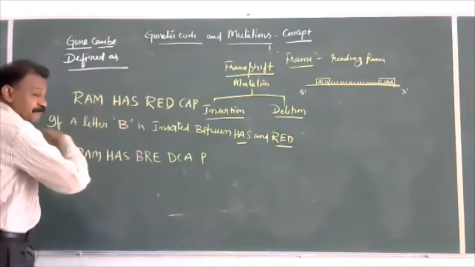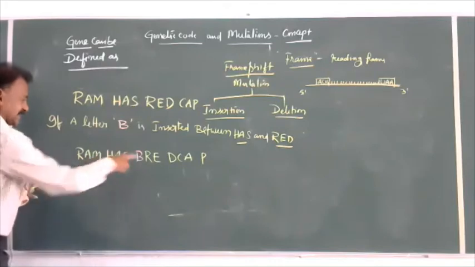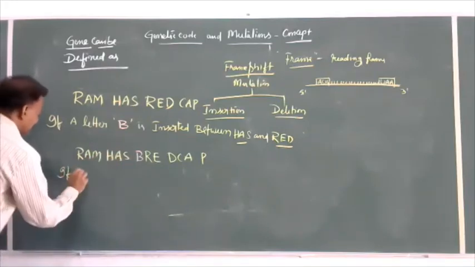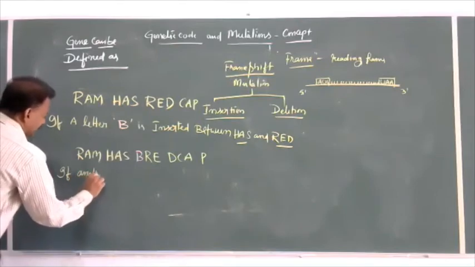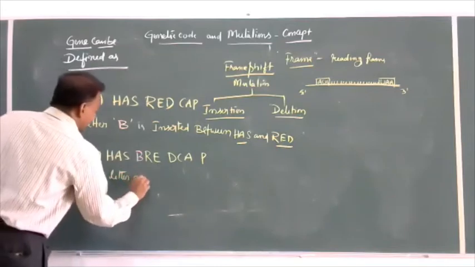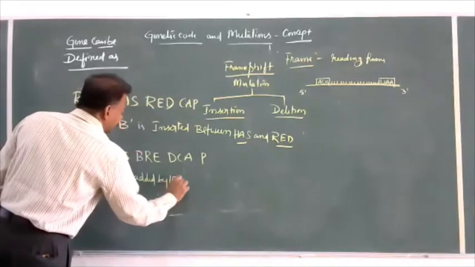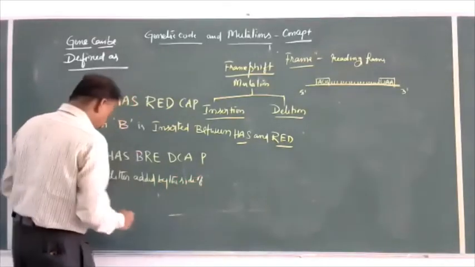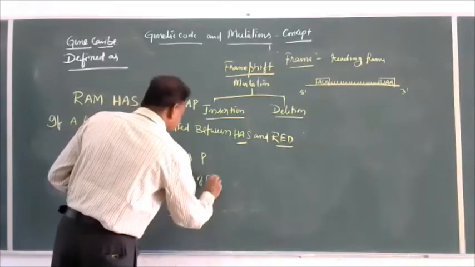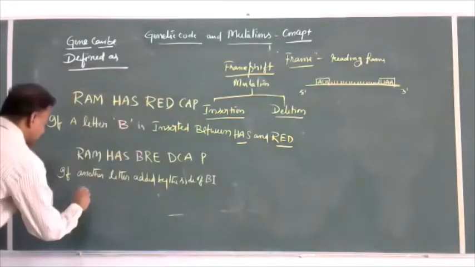The reading frame changes. If we add two letters at the same place, if another letter is added by the side of B, like I, and rewrite the sentence.